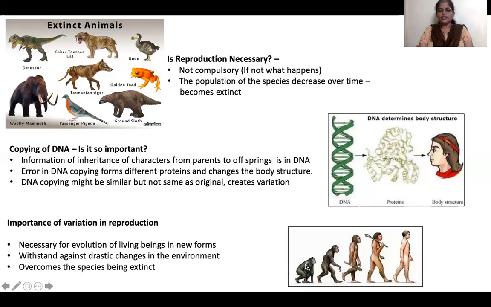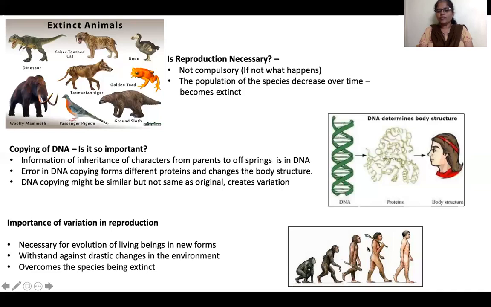See, this is a picture showing the evolution of human beings. We know that we have evolved. Now this is a human being, what we are seeing. We have seen that we evolved from ape or chimpanzee-like animals, and over millions of years we have evolved like this because of the variation.